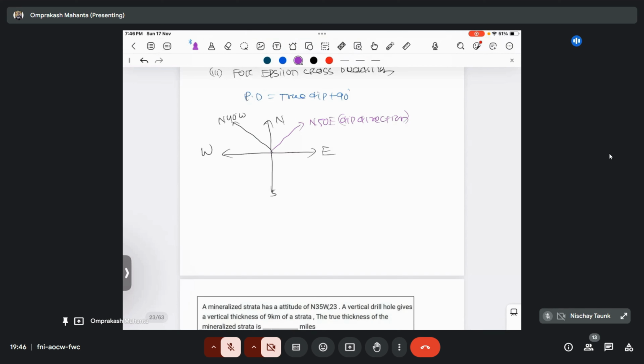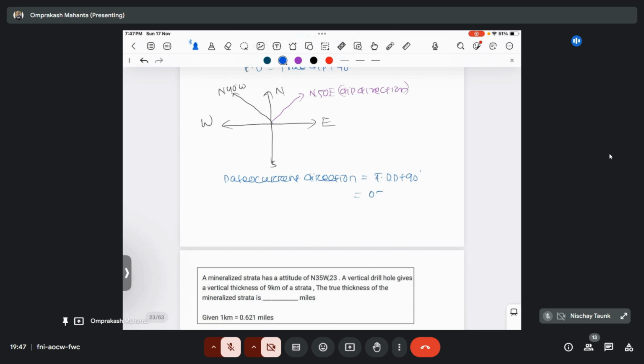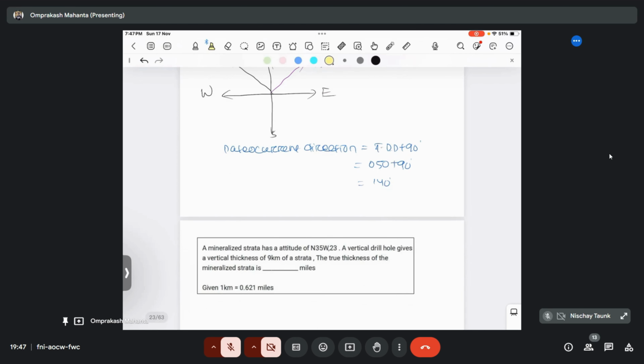So what will be the paleocurrent direction then? For epsilon cross stratification, the paleocurrent direction will be dip direction plus 90 degree. So north 50 degree east, that is 50 plus 90, so that will become 140 degree. Okay, so this will be your answer.